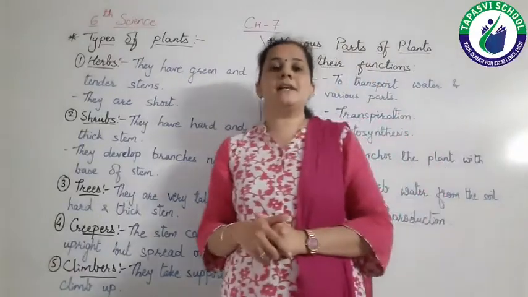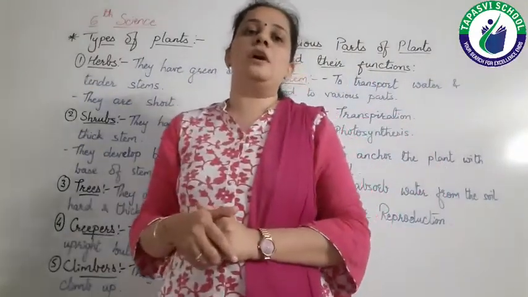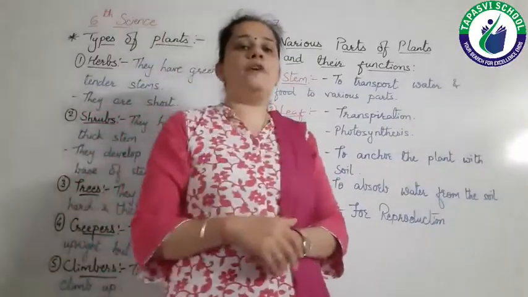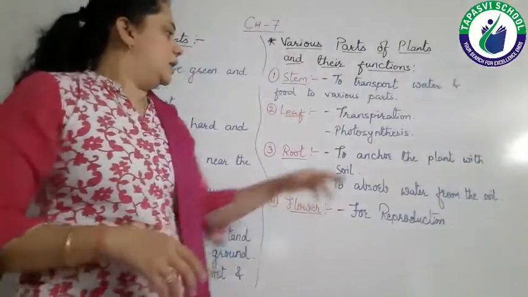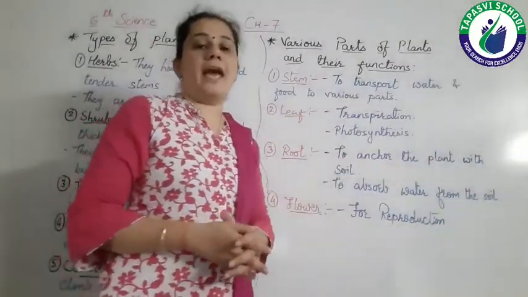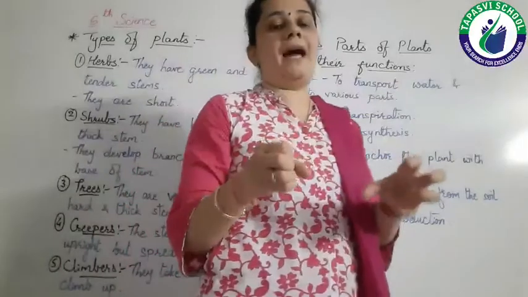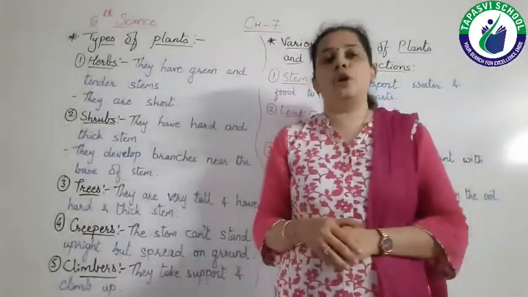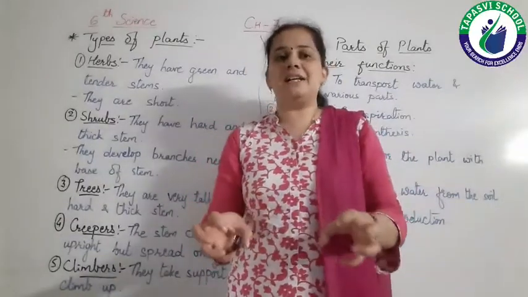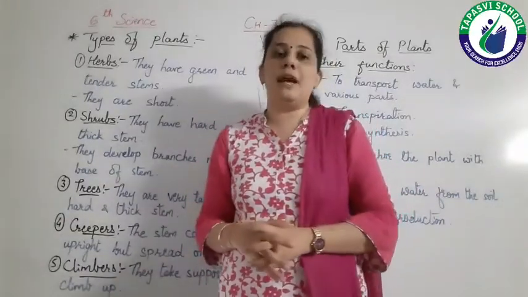Now let's discuss the function of roots. Roots do two main functions. One is they anchor the plant with the soil. Anchor means they hold the plant with the soil. The roots of the plant hold the plant tightly with the soil, right?